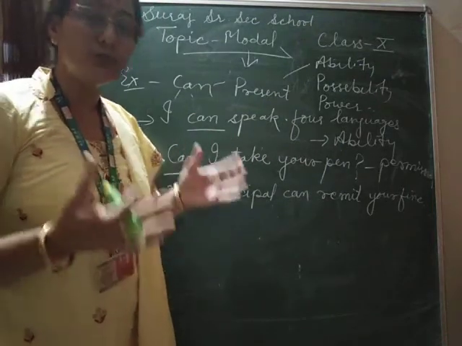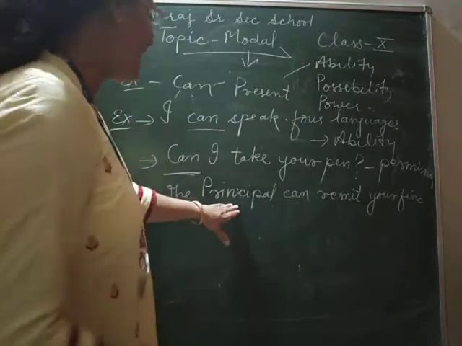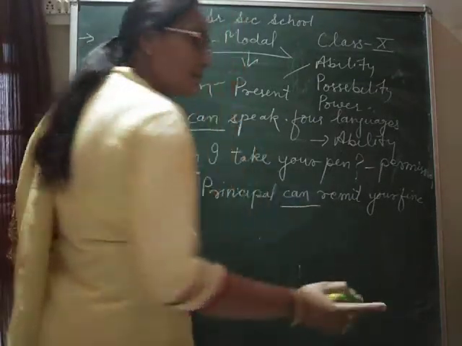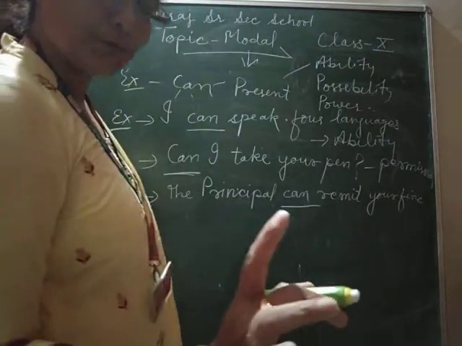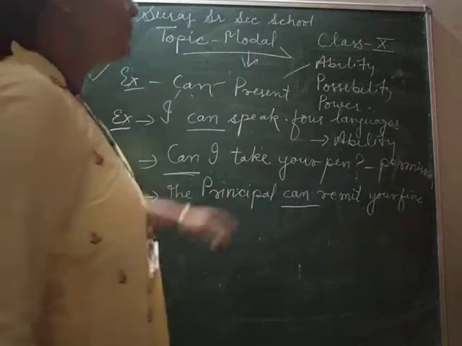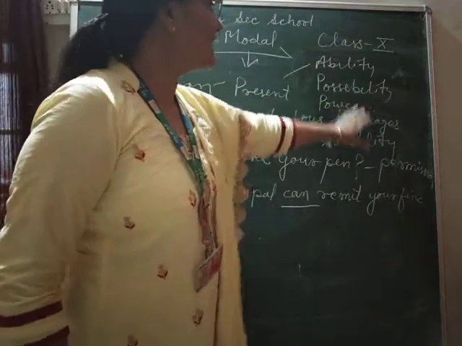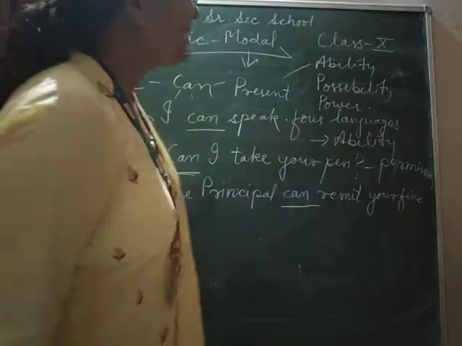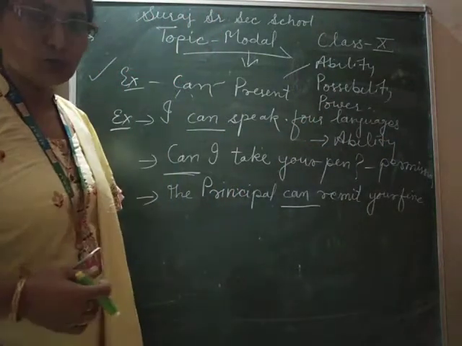So whenever we have to show permission, then we can use can. Here also I have used can, and after modals I have used the first form. Clear? So like this we use can to show ability, possibility, power, and inability also.